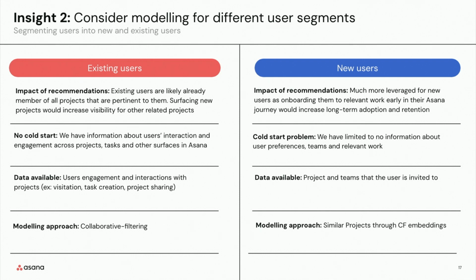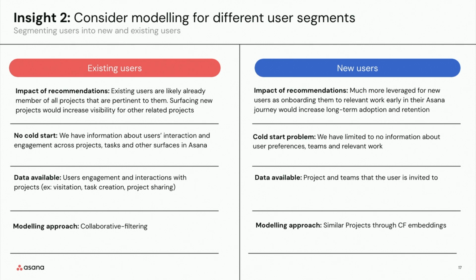Existing users on Asana were already generally members of projects that are pertinent to them. Surfacing new recommendations essentially increased visibility for other things that their team might be working on, but not necessarily work that might be directly related. For new users, on the other hand, recommendations were much more leveraged. Since these users are just getting started on Asana, directing them to relevant work and relevant projects was actually important in driving long-term engagement and adoption.